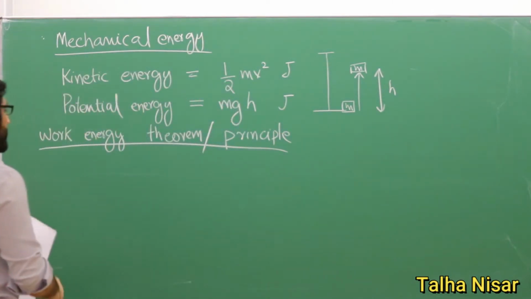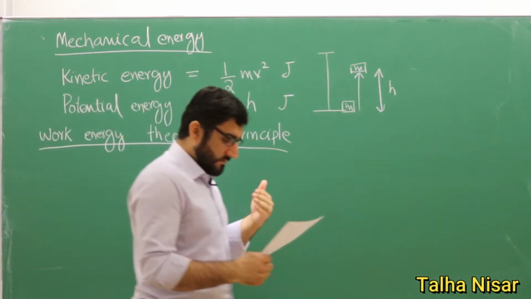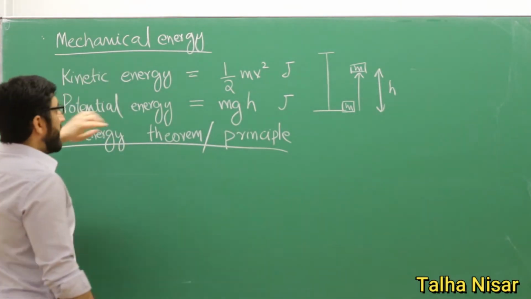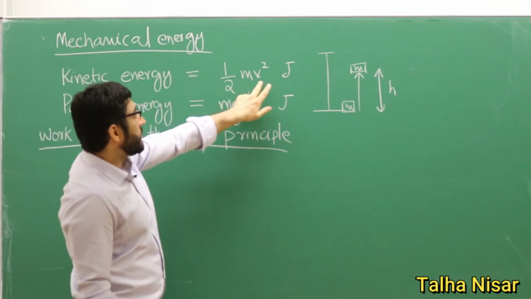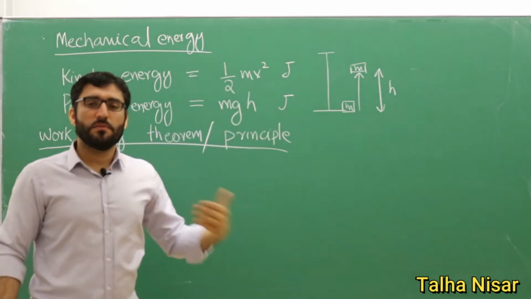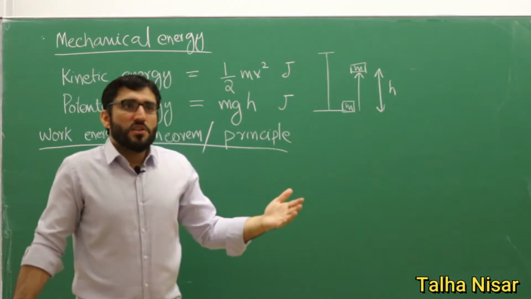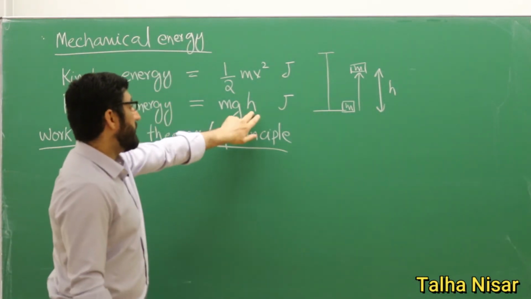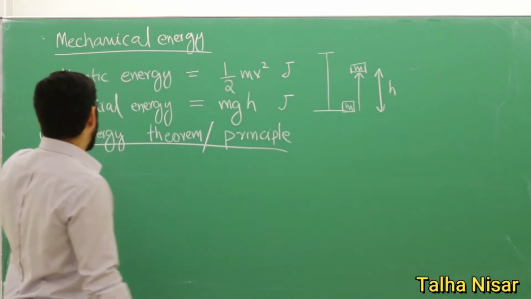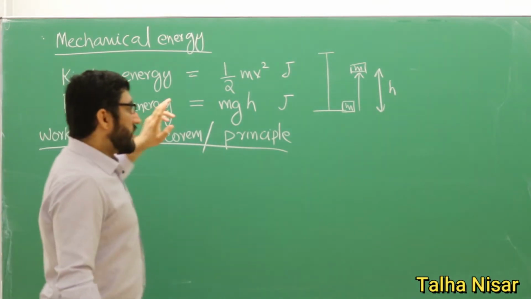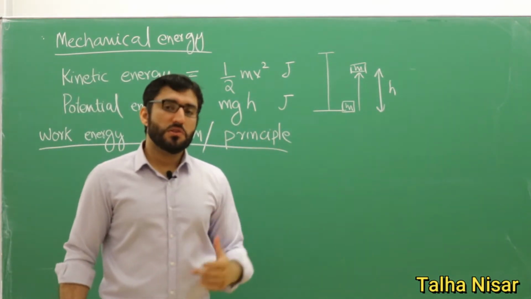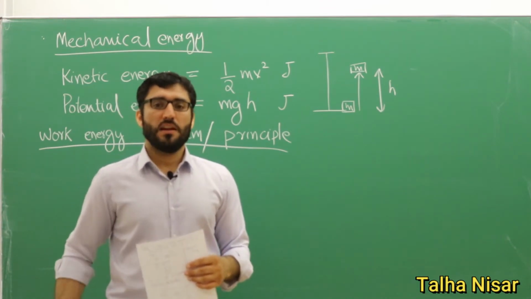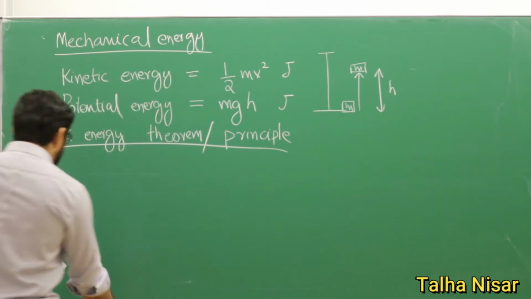For that, we want to know the relationship between the work done and these mechanical energies. For the mechanical energy, we can see we have the velocity, so something is moving, and we have the displacement involved, for example the height. In the work done, we also have the displacement. So for this purpose, we will use the equation of motion that we calculated long time ago in our lectures. We will use the second equation of motion.